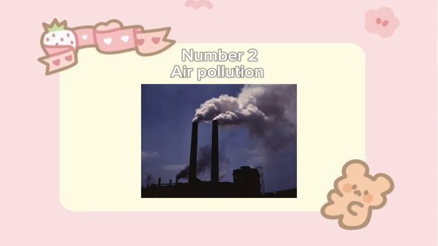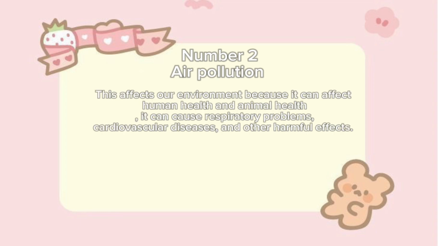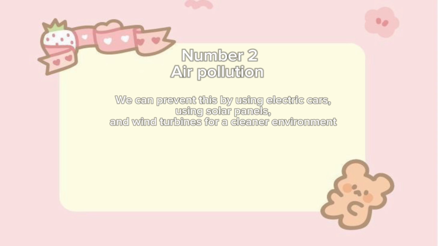Number 2. Air pollution. Air pollution is when the smoke from cars, factories, or other machinery releases toxic chemicals in the air. This affects our environment because it can affect human health and animal health. It can cause respiratory problems, cardiovascular diseases, and other harmful effects. We can prevent this by using electric cars, using solar panels, and wind turbines for a cleaner environment.